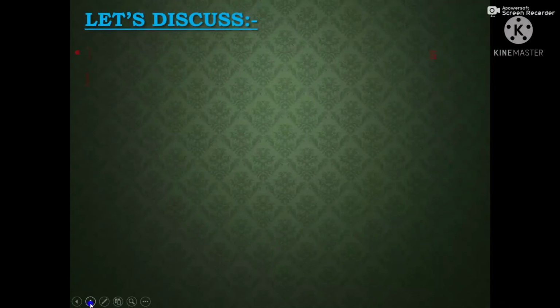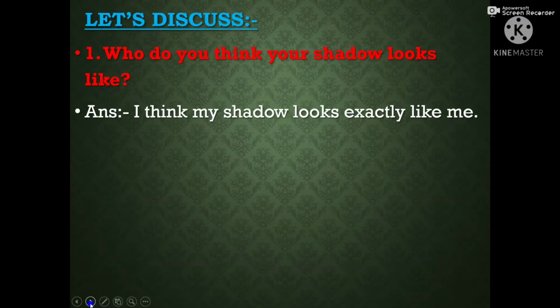Now we will discuss some question answers from the poem. One of our learning objectives was to answer comprehension questions. So now we will discuss some comprehension questions. So question number 1, who do you think your shadow looks like? Answer, I think my shadow looks exactly like me.